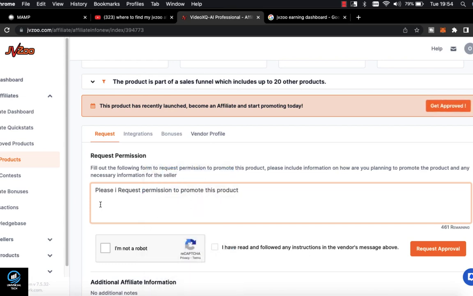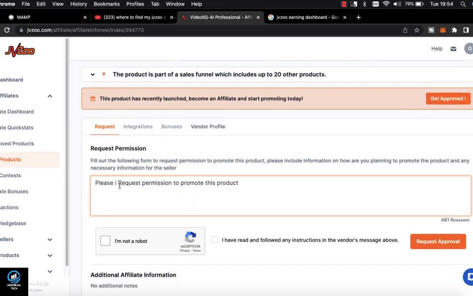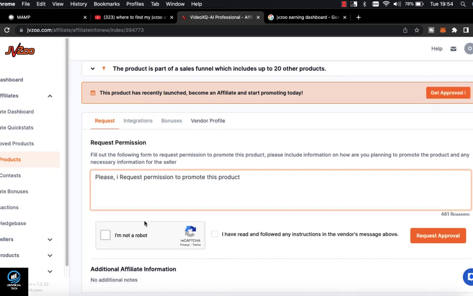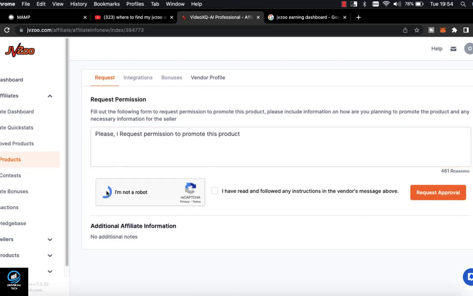That's cool. Okay, just click this. Please, then comma, I request permission to promote this product. Full stop. You click this. Okay.